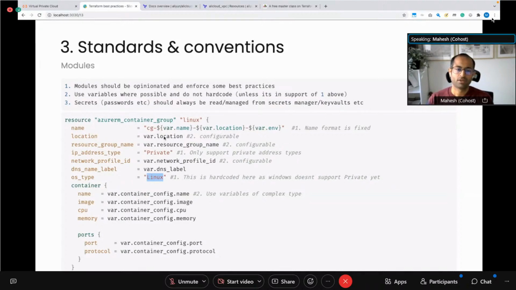So, for example, if you look at the location, the resource group name, the network profile ID, these are all configurable variables. Now, in some cases, I can provide default values, as I showed in the previous slide, but even then, you should always still define a variable rather than hard coding something that shouldn't be opinionated. You should always define a variable with a default value.